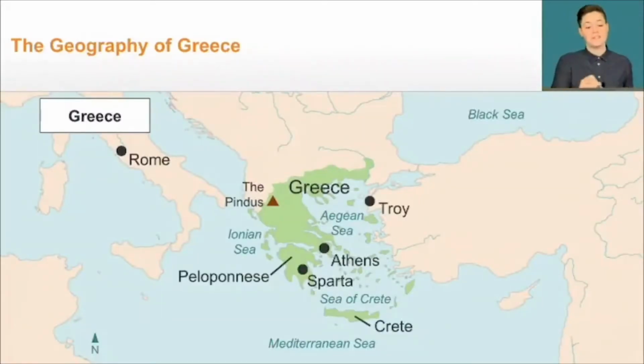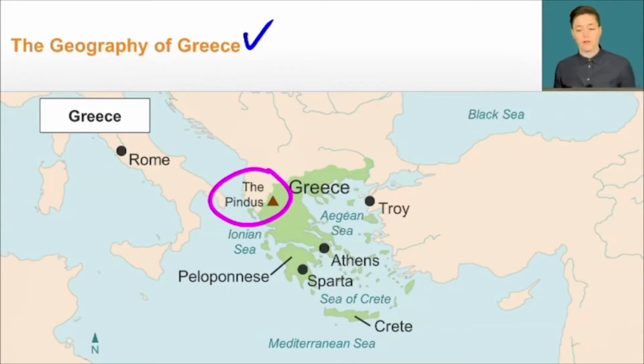So let's talk about the geography of Greece. Greece is located in southeastern Europe, and it's actually only about the size of the state of Alabama, but it has a huge variety of land that proved to be very advantageous in its development. As Greece was developing its civilization, its geography really contributed to its rapid growth. You can see a couple of different geographic features on the map here. In particular, you can see the mountain region over here, which was very good at protecting from invasion.